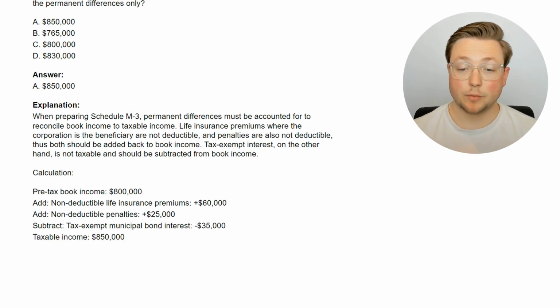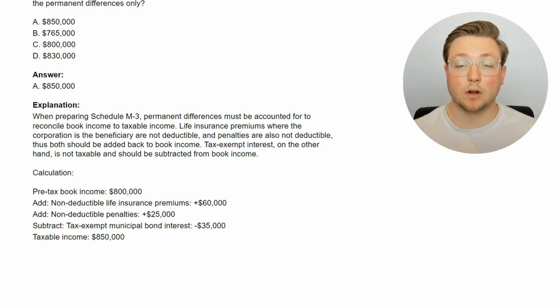So when preparing Schedule M3, permanent differences must be accounted for to reconcile book income to taxable income. Life insurance premiums, where the corporation is the beneficiary, are not deductible, and penalties are also not deductible, thus both should be added back to book income. Tax-exempt interest, on the other hand, is not taxable and should be subtracted from book income. So again, pretty simple. You add back the non-deductible life insurance premiums and the non-deductible penalties, and then you subtract the tax-exempt interest, and that gives you the total of $850,000.